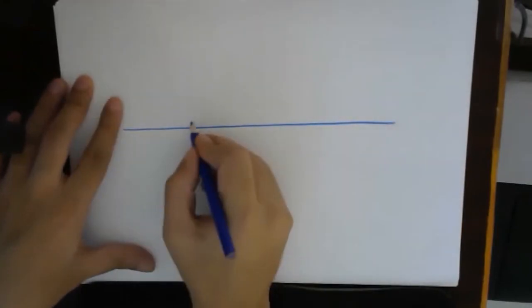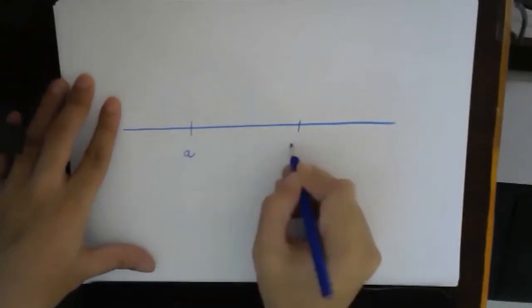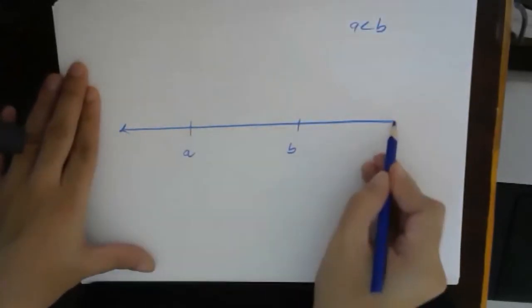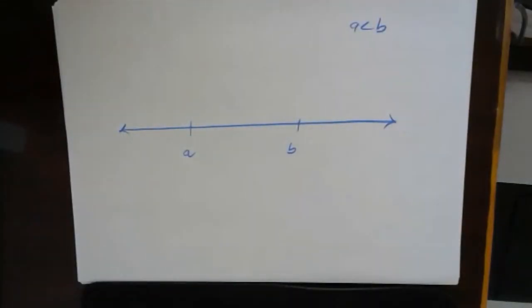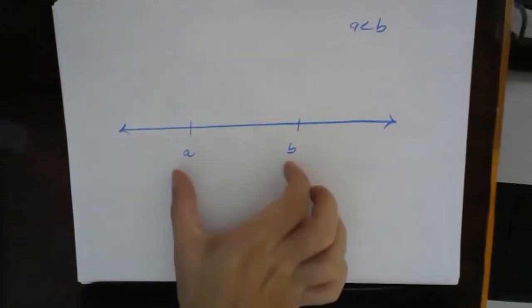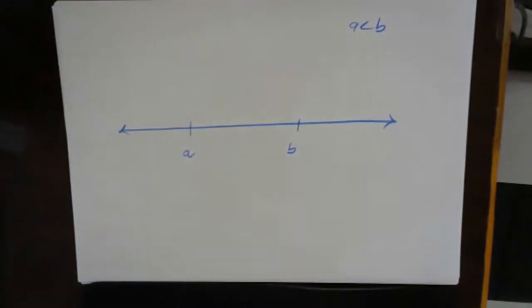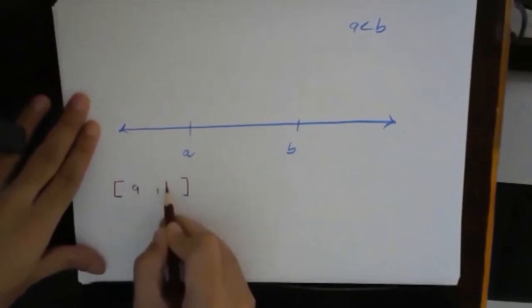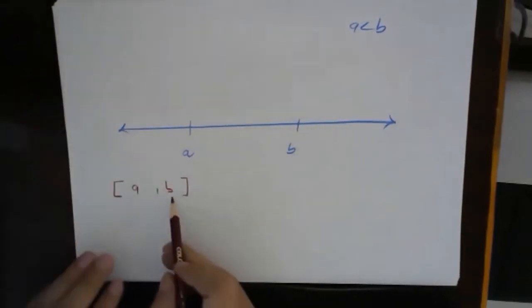Fine. So suppose we have a number line. These are two elements A and B, where A is less than B, we already know. I will describe different kinds of sets which contain the elements in between A and B. So first thing is representation with closed bracket A comma B.